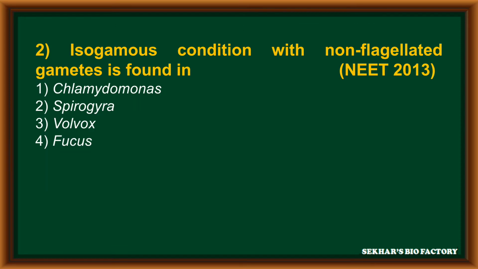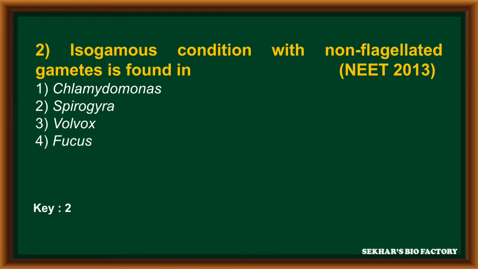Question number 2 from NEET 2013. Isogamous condition with non-flagellated gametes is found in first option Chlamydomonas, second option Spirogyra, third option Volvox, fourth option Fucus.